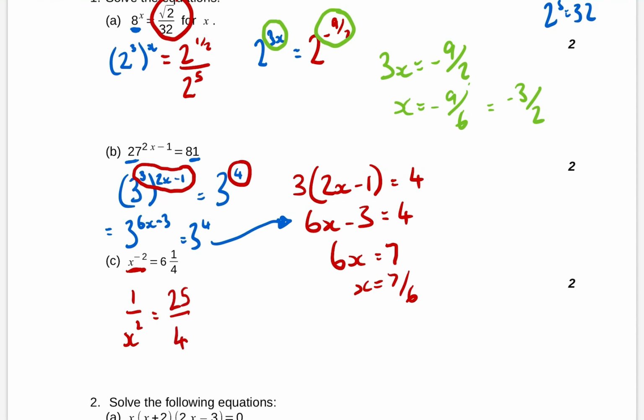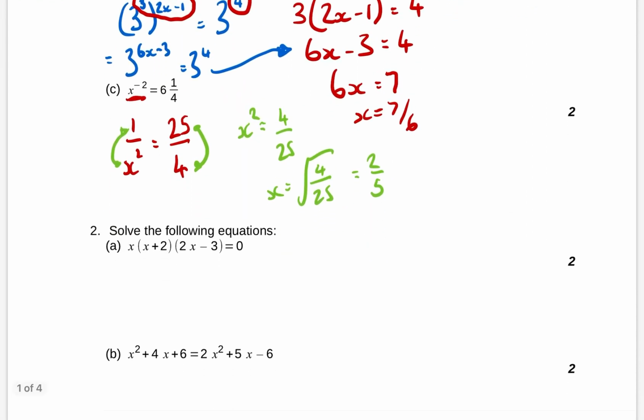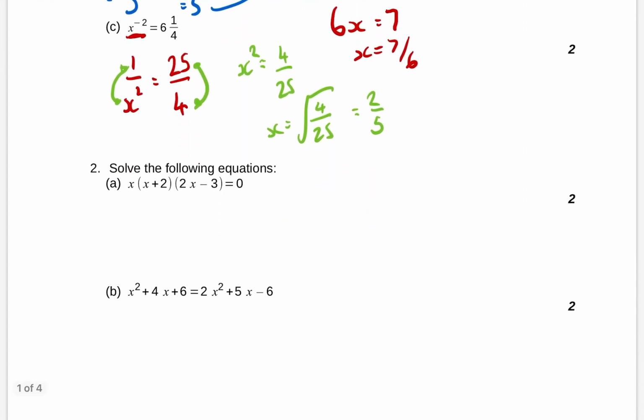Okay. Now solving an equation like that, I hate the cross multiplying thing. That's actually what you do here, but I just, ugh. Whenever the x is on the bottom of a fraction like this, if you want to change it so that things are the right way up, you turn both of your sides upside down. So I'd get x squared over 1. We do not need to write the over 1 part of that. Equals 4 over 25. So x is going to equal the square root of 4 over the square root of 25. And if you square root both of them, we'll end up with 2 over 5. So I think question 1 there was nice.